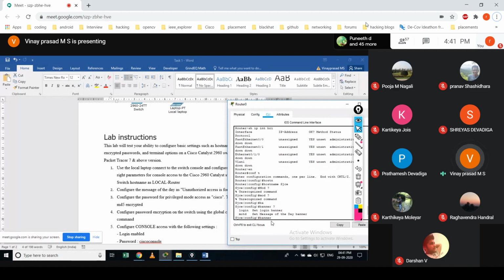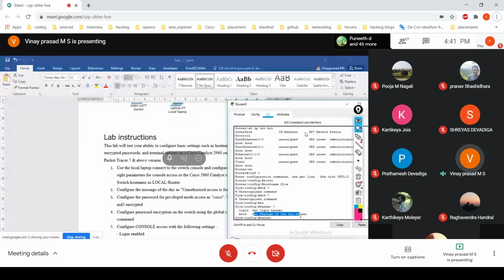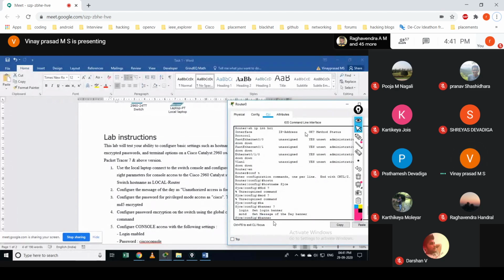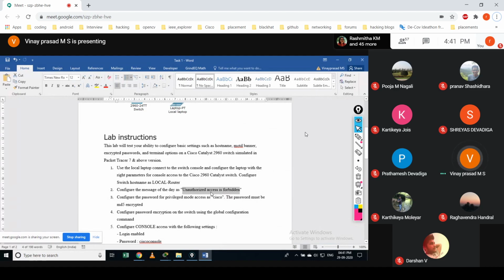Then we set here a message of the day banner. So that is what motd does. You type c, space, then it asks you for the banner text, where c is the delimiting character. You just copy this and paste it there.